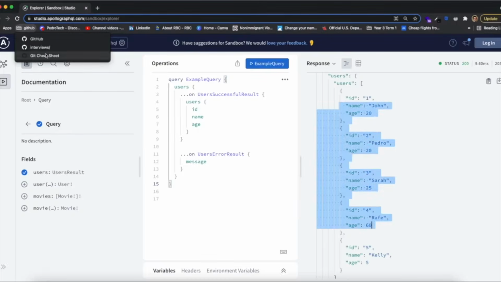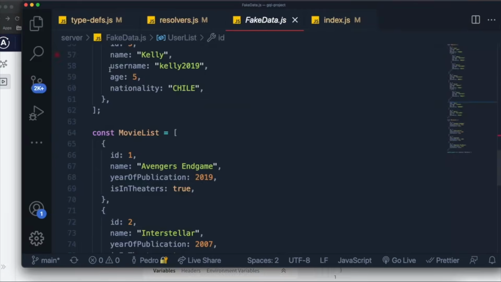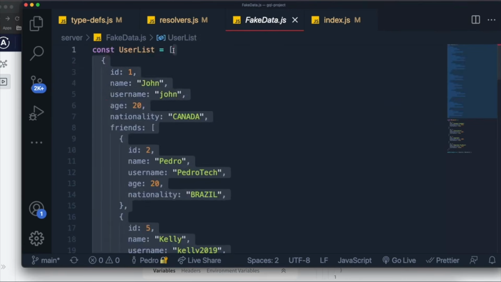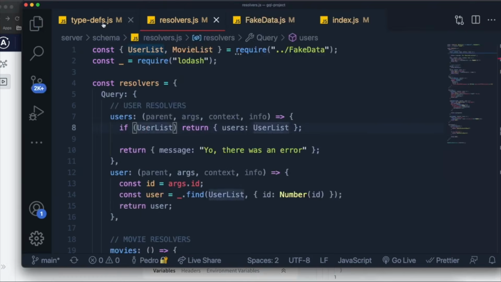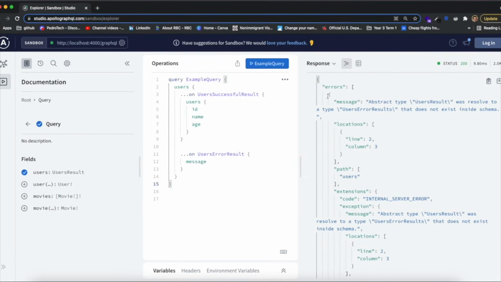I'm going to come over here to where we define our data, which is over here. It's in the fakeData.js, and I'm just going to delete this over here. I'm actually going to set this equal to null, like this, just for a second, so we can see what would happen. So users list shouldn't be existing. So when we run this query, you should see that we get back an error type. It says abstract type users result, and it gave us an error message, but it isn't the error message that we wanted. It says abstract type user result was resolve a type users errors results.